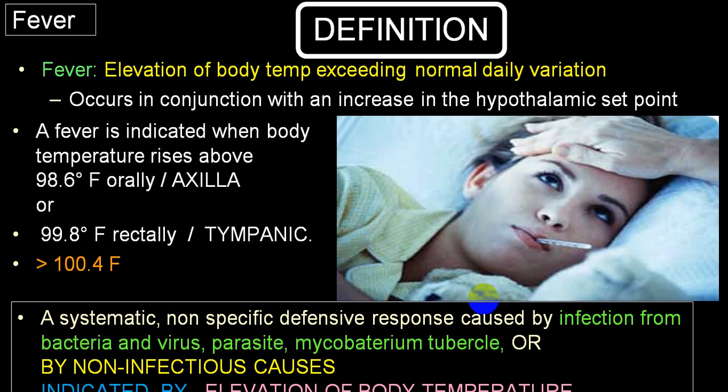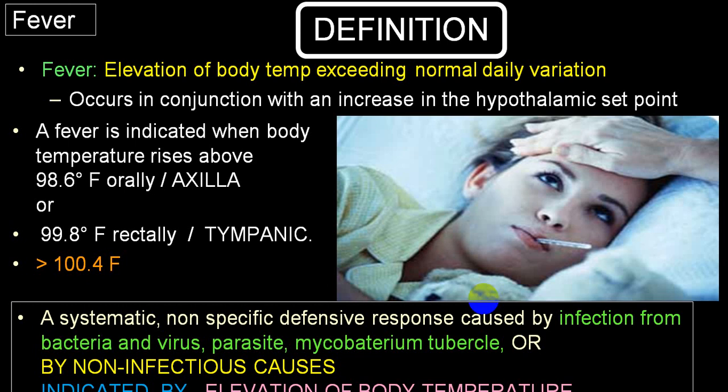There is a set point which is set in the hypothalamus. If this set point is elevated and there is elevation of body temperature due to pyrogens, maybe exogenous pyrogens or endogenous pyrogens, this results in elevation of body temperature. We call that fever.